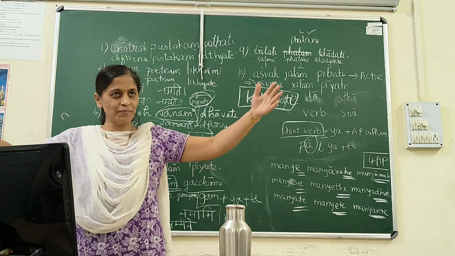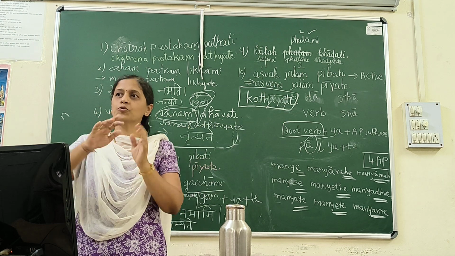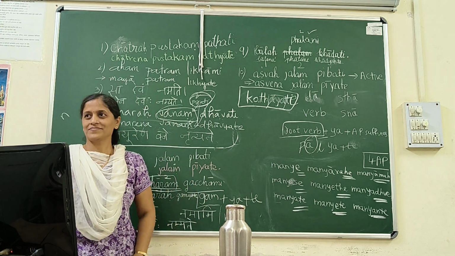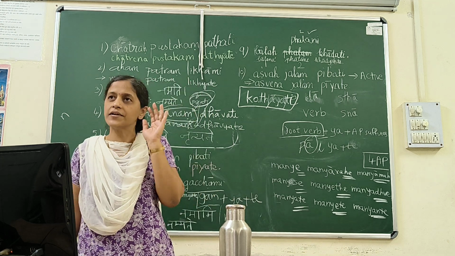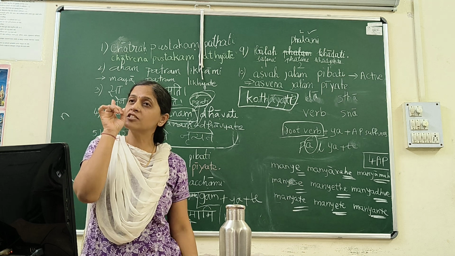So active and passive voice is a big topic, as I said. We have just started. This is the beginning. We have to go further with all other details. But this is a very interesting topic. If you once understand active and passive, your Sanskrit understanding will be much better.